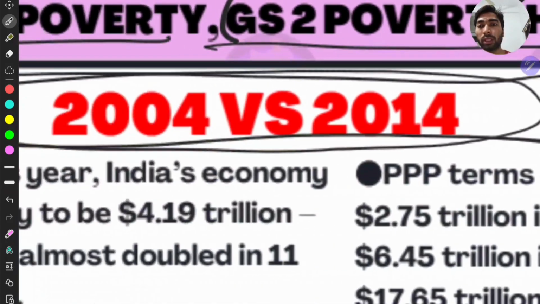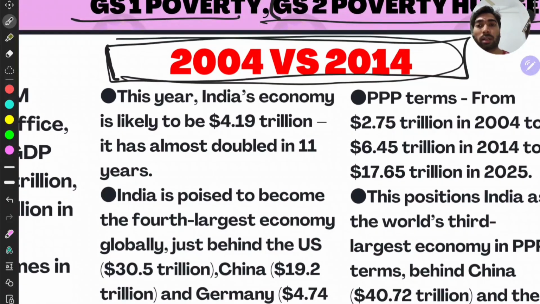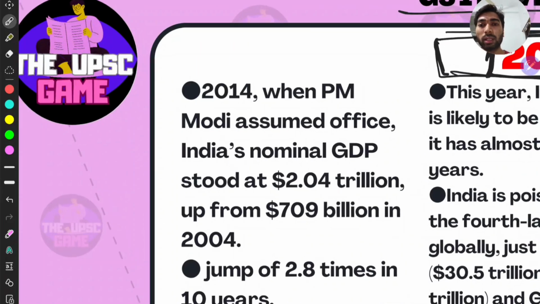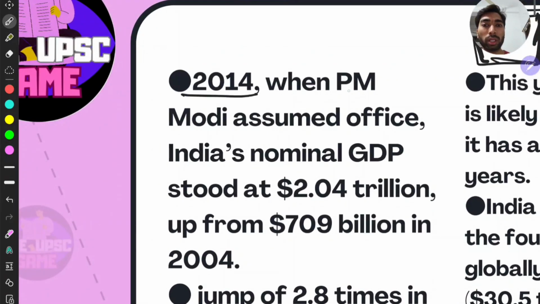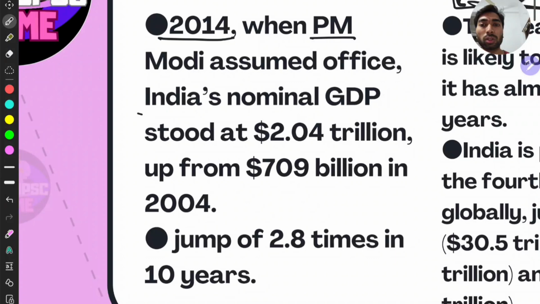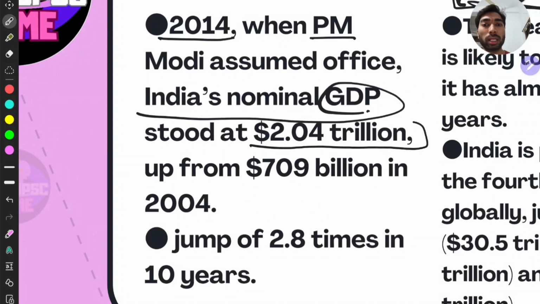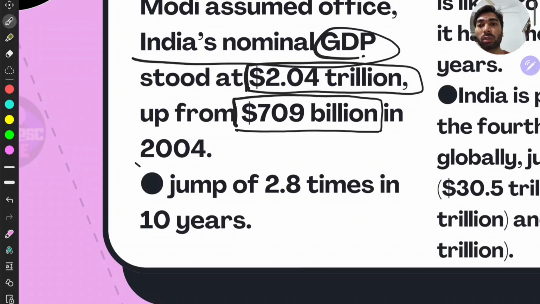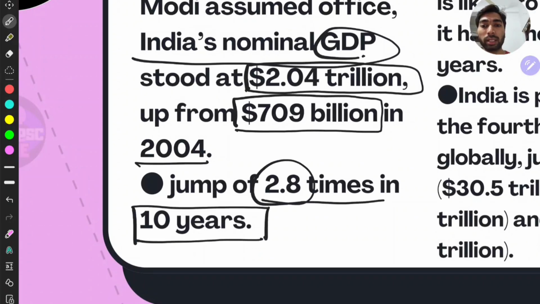Then with respect to the topic, this is a broad comparison of 2004 and 2014 where the Manmohan Singh and the Modi government prevailed, right? Well, in this, they gave that in 2014 when PM Modi assumed office, India's nominal GDP stood at 2 trillion, right? Up from 7089 billion in 2004. That is 2.8 times in 10 years, right?